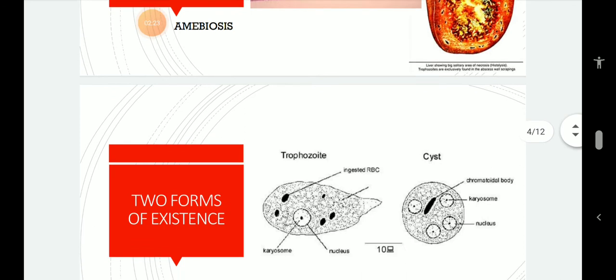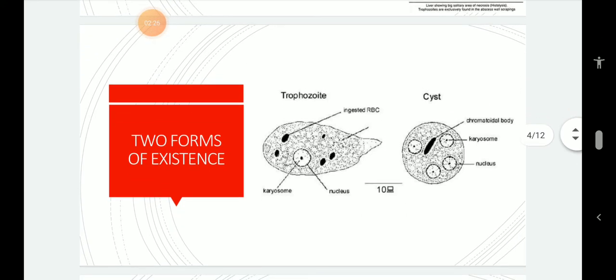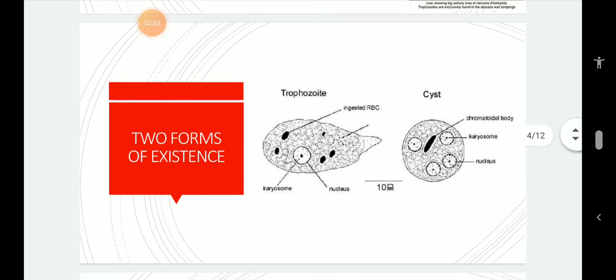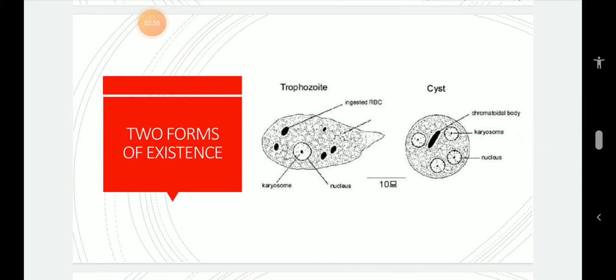So, two forms of this Entamoeba histolytica exist. Number one is trophozoite, another one is cyst form. Trophozoites are also called magna, whereas the precystic or cystic form is also called minuta. Trophozoite, the mature parasite or the active and motile adult, is known as trophozoite.